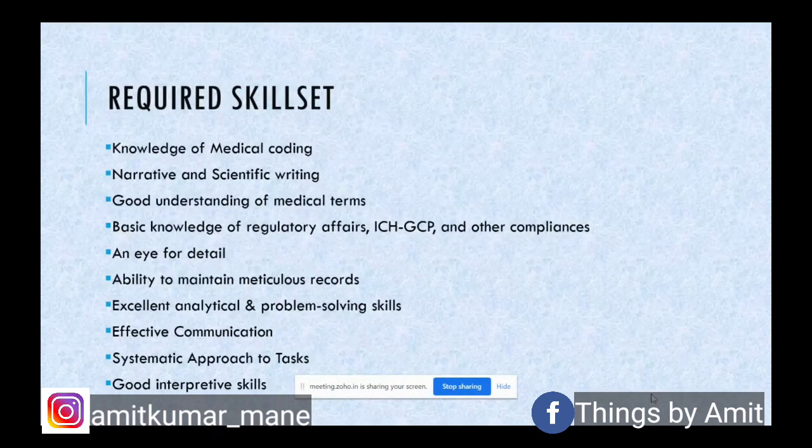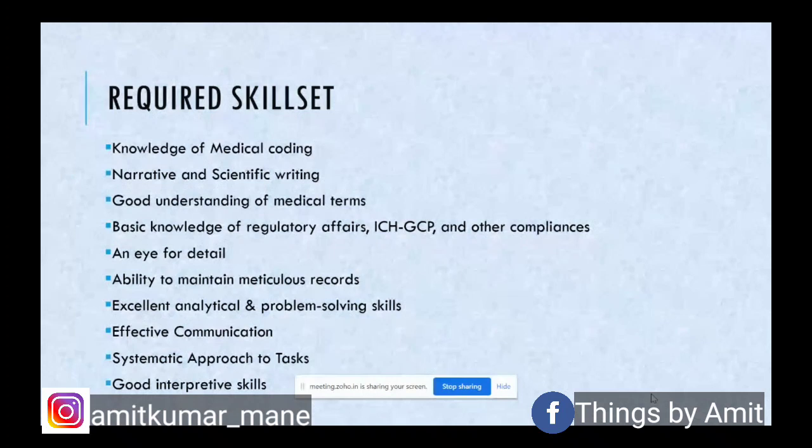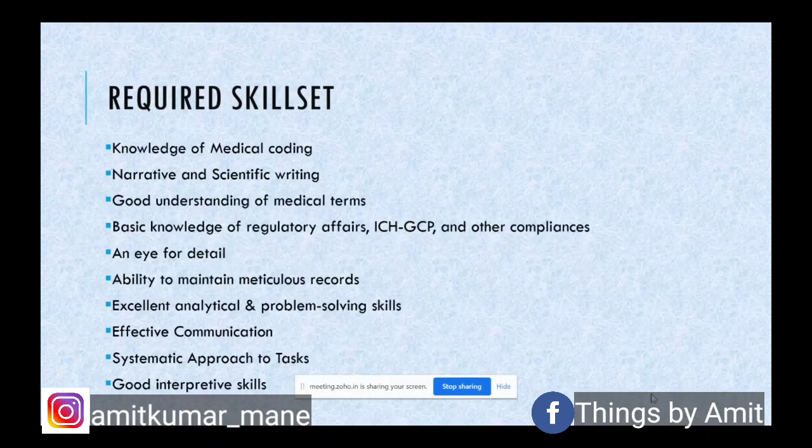Things like ICH GCP, or maybe ICH guidelines. You can Google it, you can search it. There are various health authorities, say India, USA, then Health Canada, Europe, and now recently MHRA also, with the Brexit scenario. You might have heard of Brexit. Britain has exited from the European Union. Now they also have a separate health authority requirement. Likewise, you can search for various regulatory requirements on these health authority websites. You can go through it. There are various guidelines based on country-specific requirements.